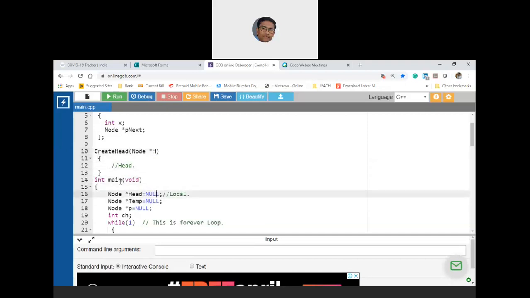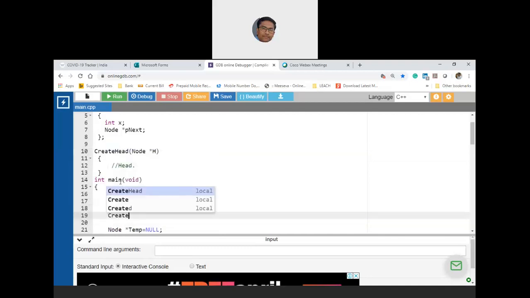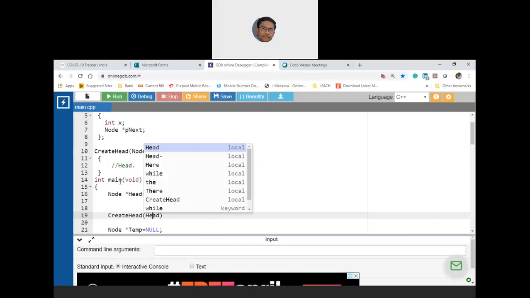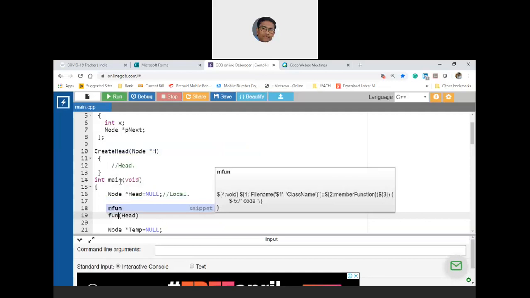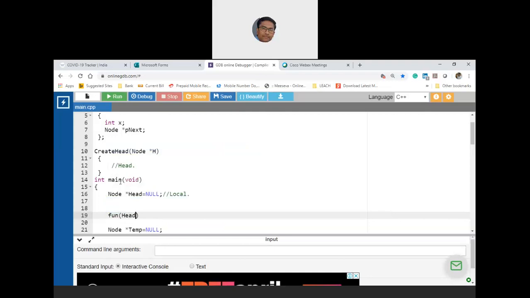So if you have defined a local head, and then if you want to create, then you have to pass it, not only to create but to any function. If you want to pass your singly linked list to a function, then passing your root node, that is nothing but the head node, is compulsory. This is method 2. So one extra argument will be required, which is of type node star. Notes. Are you following?